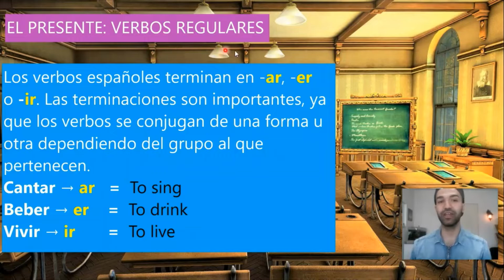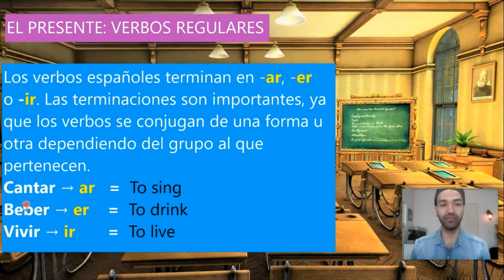Present tense, regular verbs. Los verbos españoles terminan en ar, er, ir. So Spanish verbs end in ar, er, or ir. Las terminaciones son importantes. These endings, ar, er, or ir, are very important, ya que los verbos se conjugan de una forma u otra dependiendo del grupo al que pertenecen. Why are they very important? Because the verbs are conjugated depending on the group they belong to.